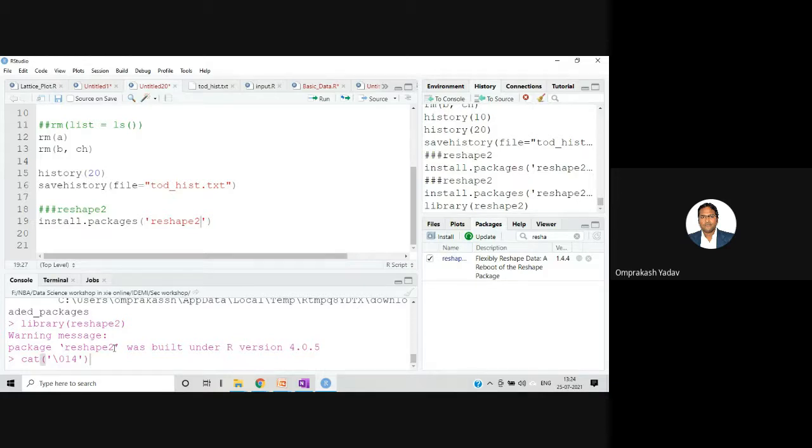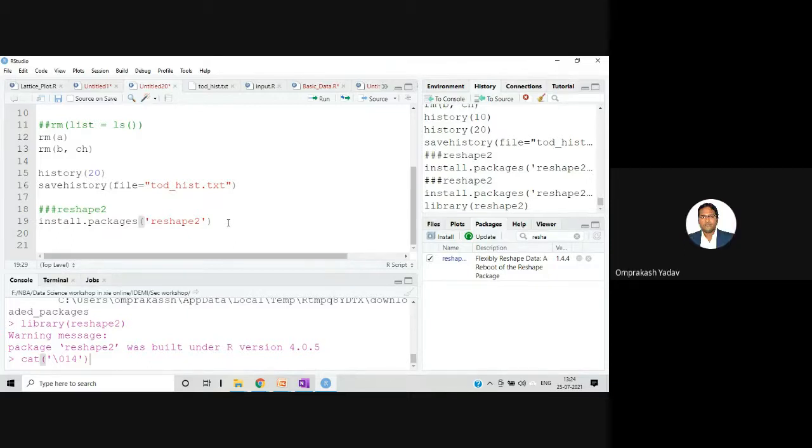So before installing any package, you can always see over here in the packages list. It's possible that the package is already installed and it's there along with you. You can just simply search for that particular package and click on the checkbox. Then that package will be included in your program. If it's not there, then you can go ahead with this install.packages command. So I hope this is clear to all of you.